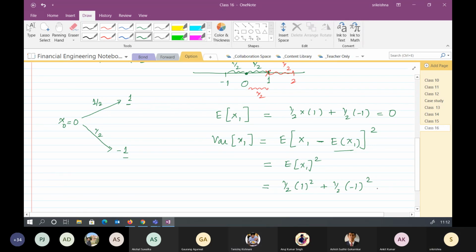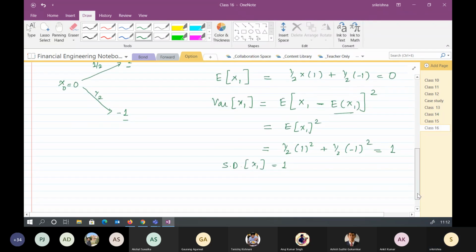So it will be 1. If the variance is 1, the standard deviation of x1 will also be equal to 1. Correct.